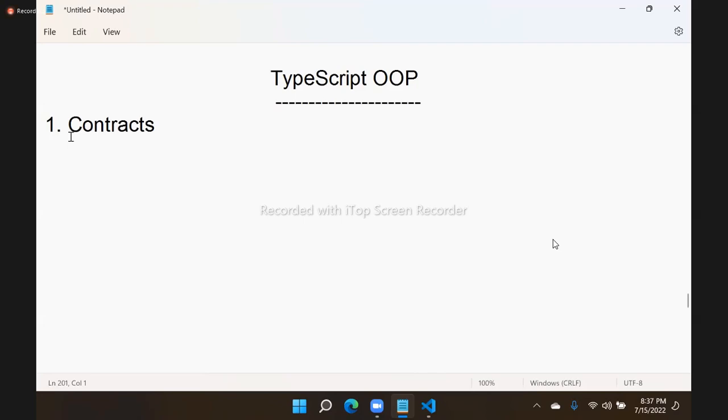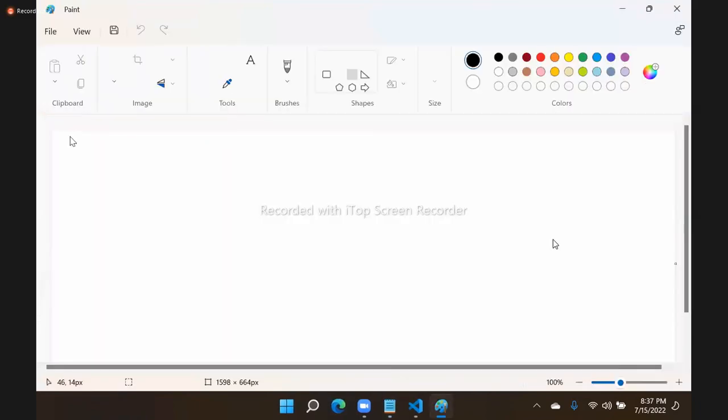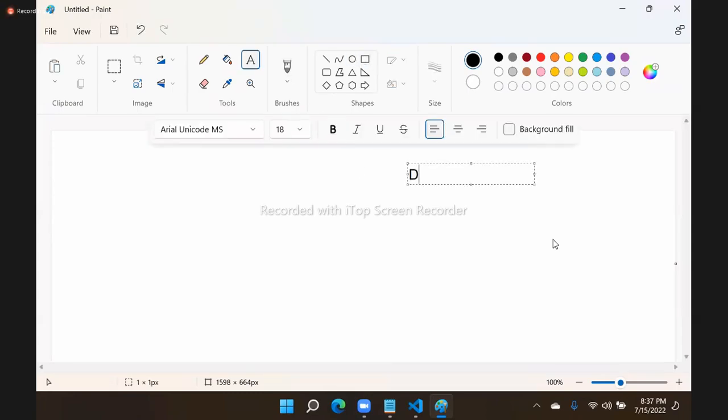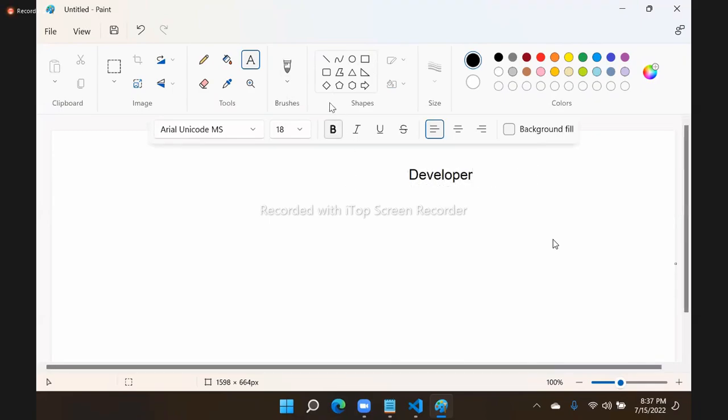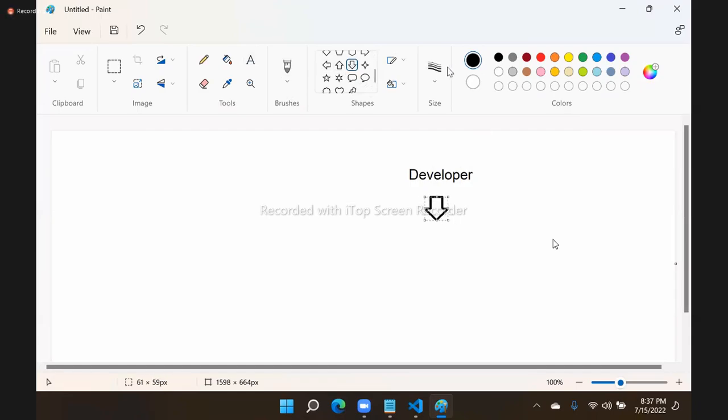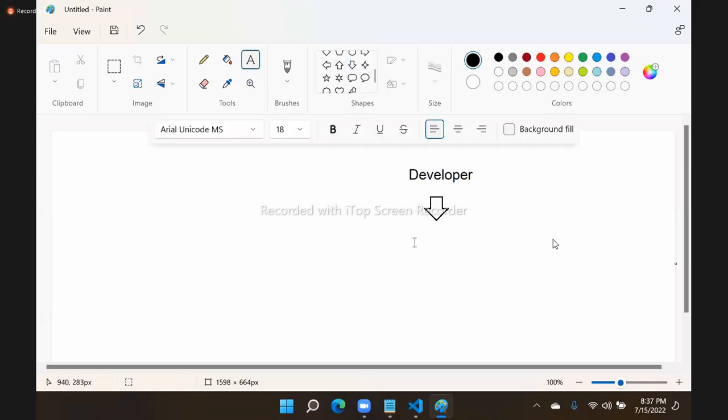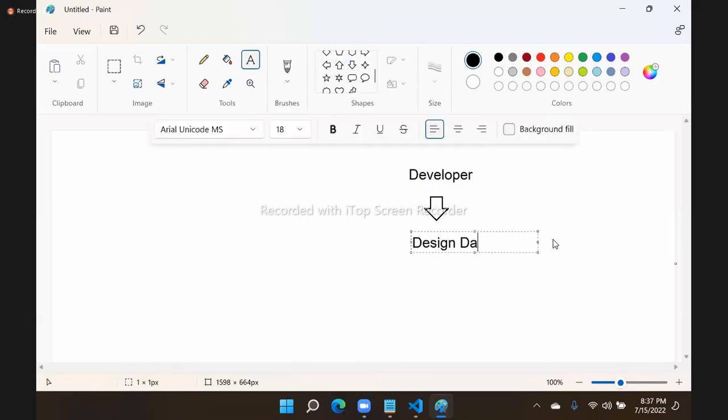Let's see. Actually, I will give one general example. I hope we already discussed it on one occasion, right? The general example is, you are a developer in a company and you are assigned with a role of designing a database for some client requirements.